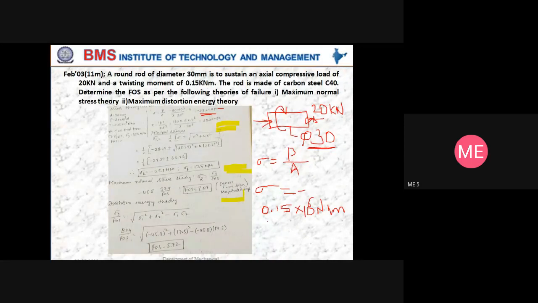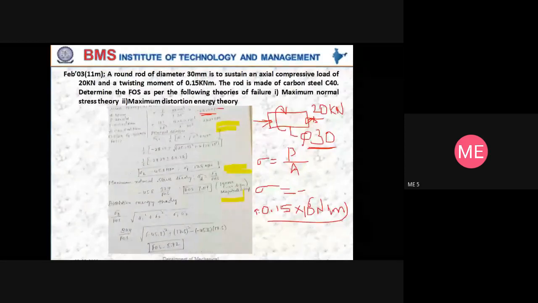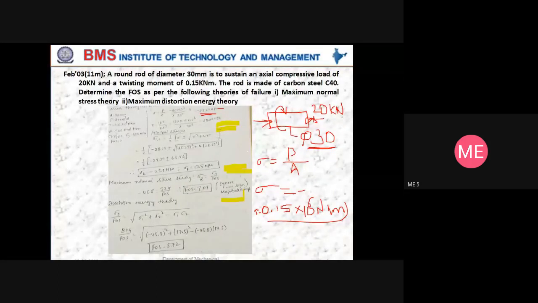Once I know T, I can calculate shear stress. Just find out what shear stress you people are getting. Same value comes. First, sigma is minus 28.29, shear stress is plus 28.29.